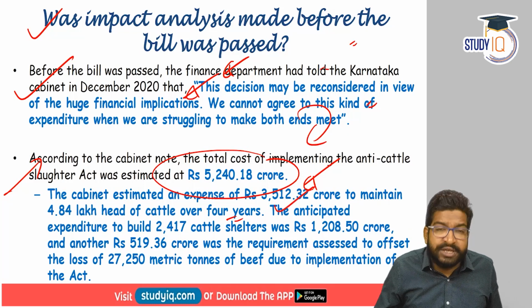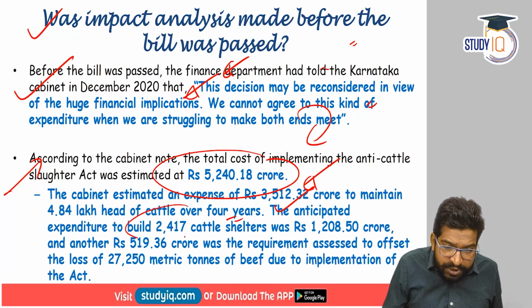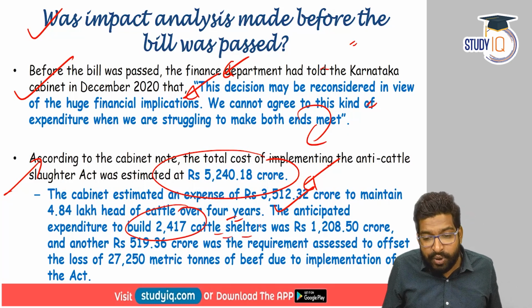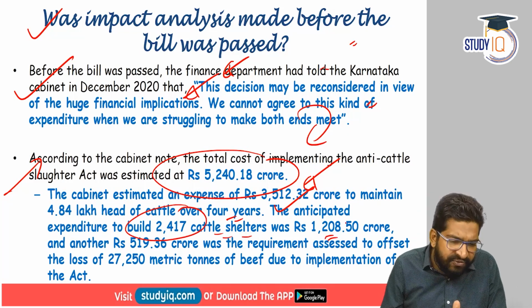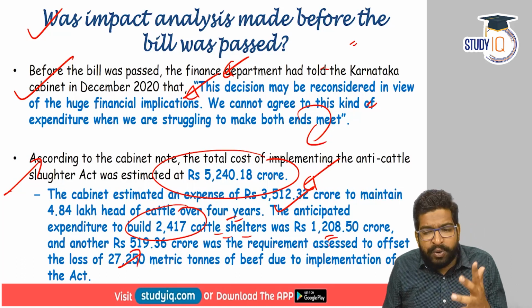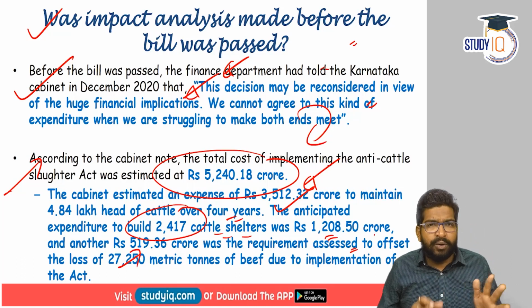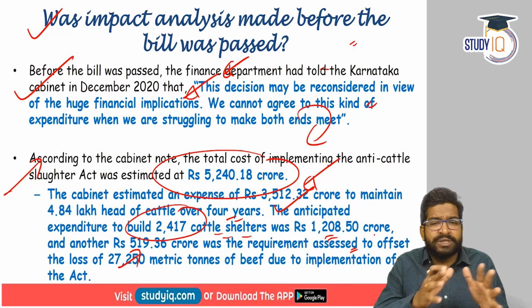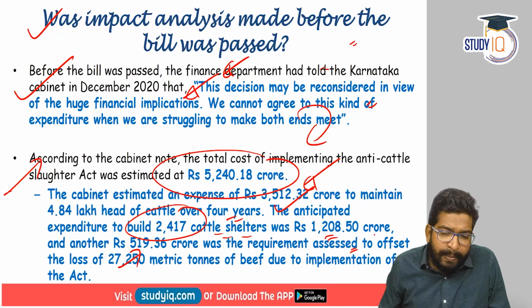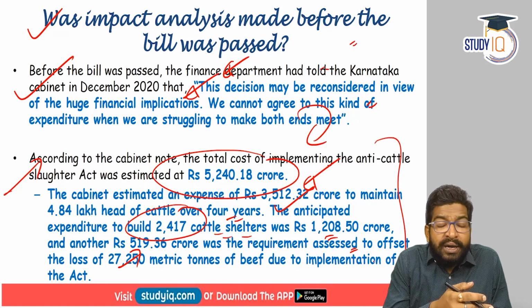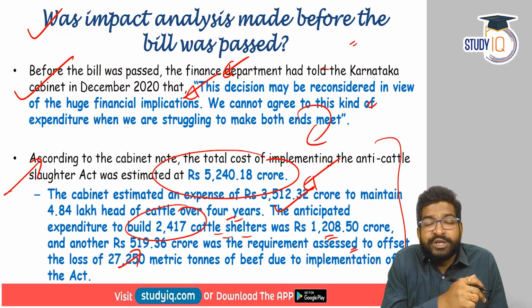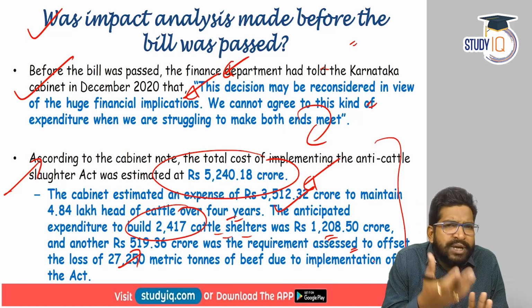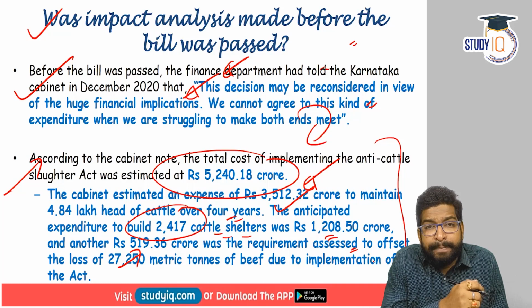The anticipated expenditure to build about 2,417 cattle shelters was about 1,200 crore, and another 519 crore was assessed to offset the loss from the business, the loss of business that was already anticipated. But neglecting all this, the bill was brought and it has caused huge financial implications, and I would say huge social implications also in Karnataka.